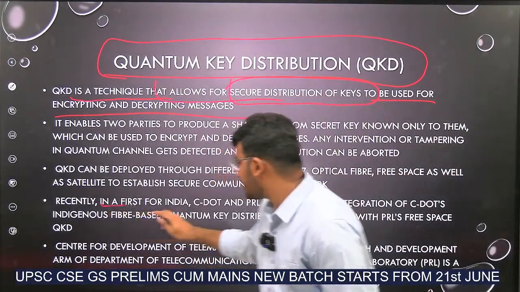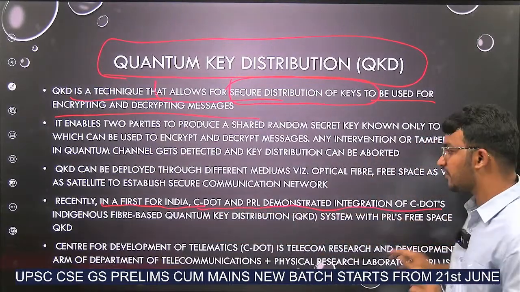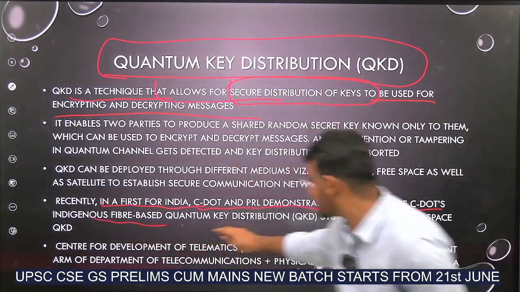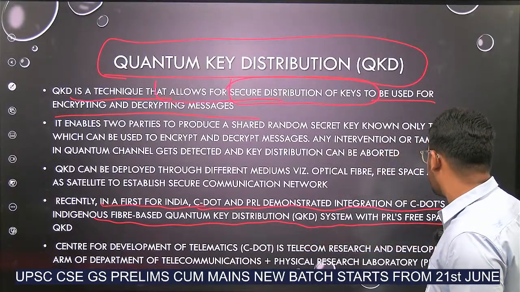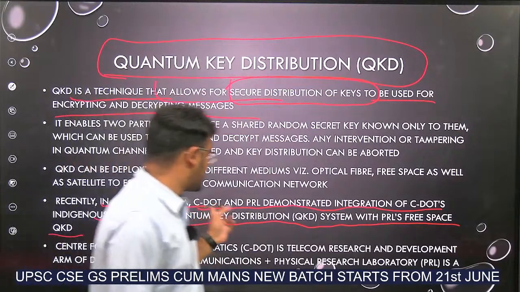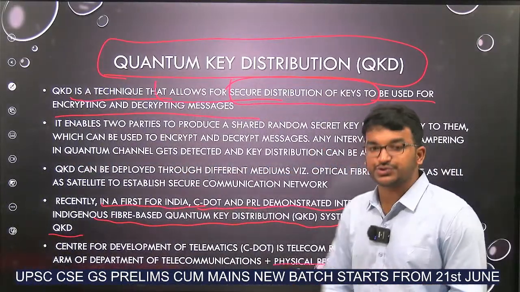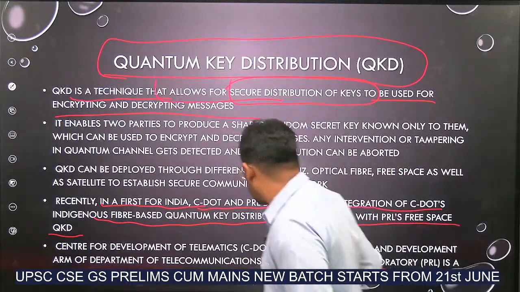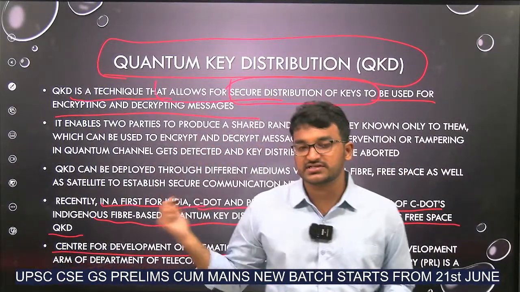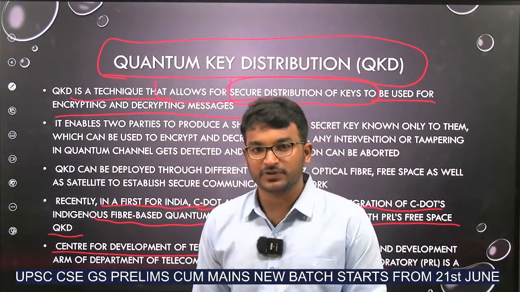Recently, in a first for India, CDOT and PRL demonstrated integration of CDOT's indigenous fiber-based quantum key distribution system with PRL's free space quantum key distribution. Here, CDOT and PRL, the Physical Research Laboratory, combined and made this quantum key distribution possible for the first time in India.